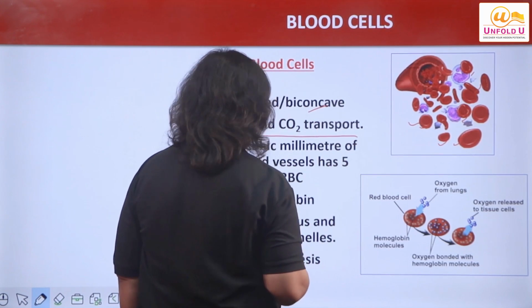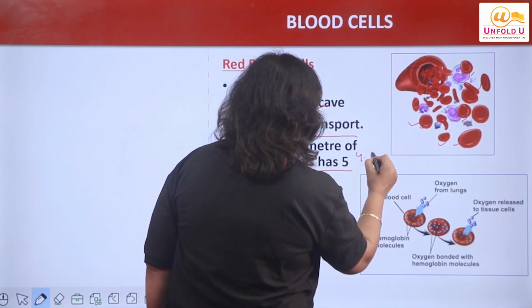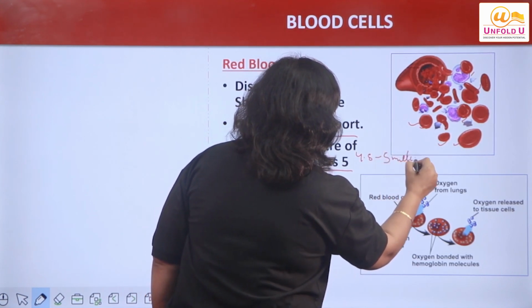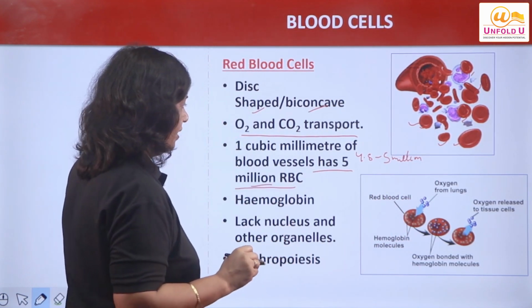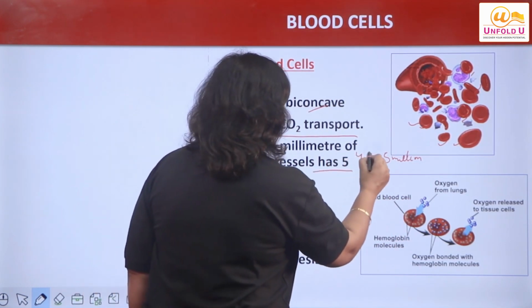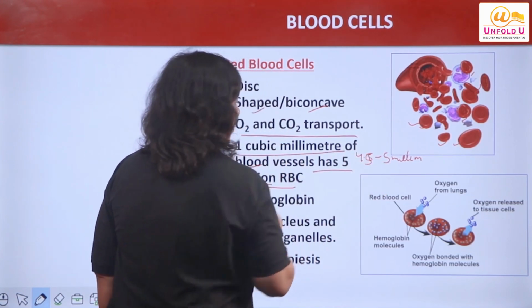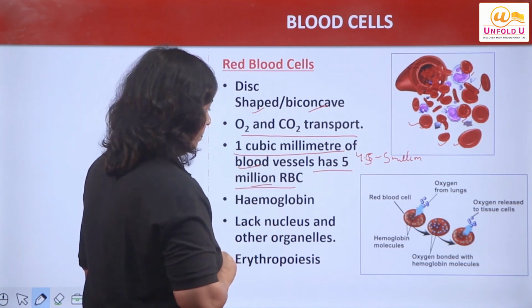Transport of gases, right? How much of these RBCs? I would say 4.5 to 5 million of RBCs per cubic mm of blood.